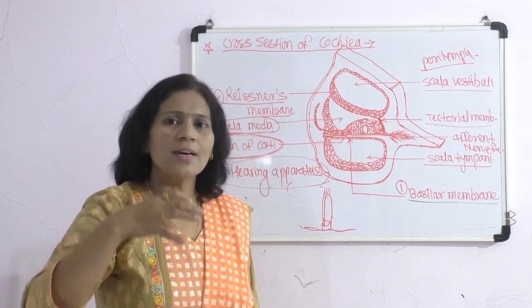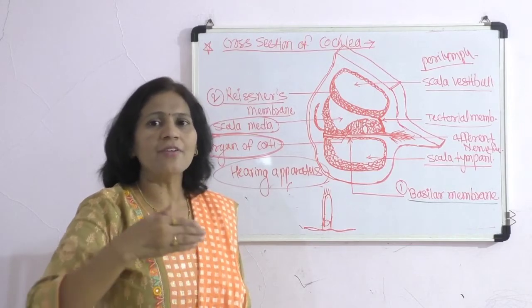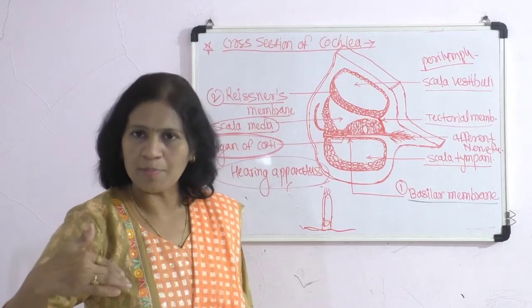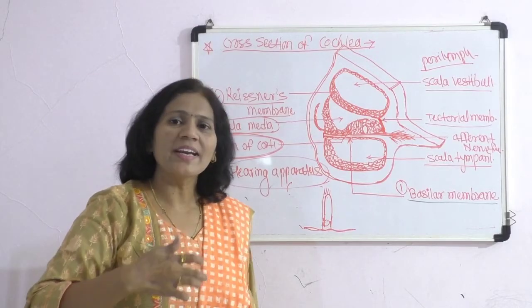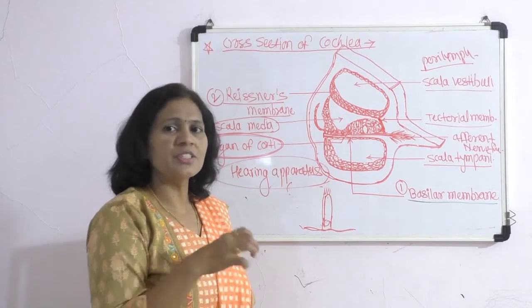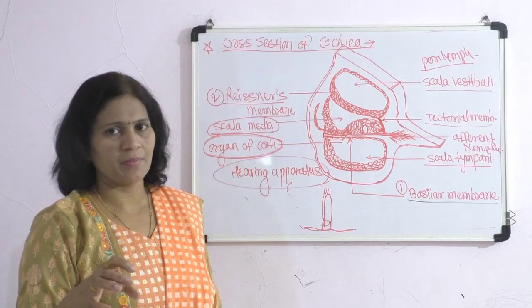From the afferent nerve fiber, the auditory nerve is formed, that is the vestibulocochlear nerve, which carries this sensory impulse up to the auditory area of the cerebrum, which is present in the temporal lobe of the cerebrum.